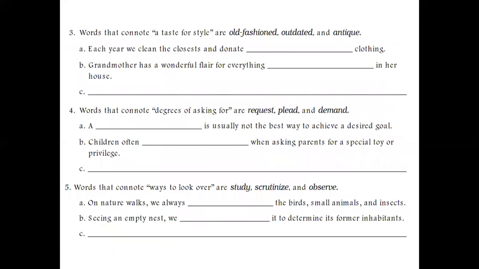Next is number 3, words that connote a taste for style: old-fashioned, outdated, and antique. Okay, so we have old-fashioned, outdated, antique. All of these 3 words refer to the same idea, which is a taste for style. Okay, but they have different connotations as well.